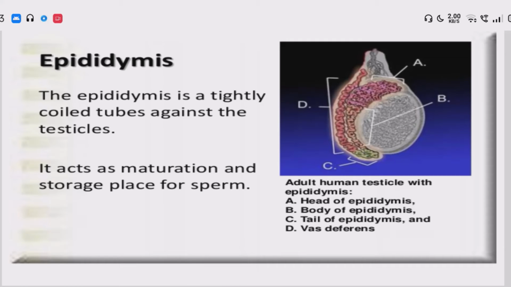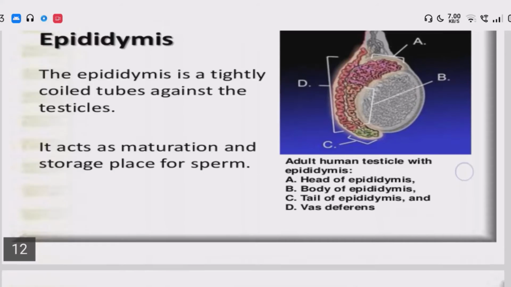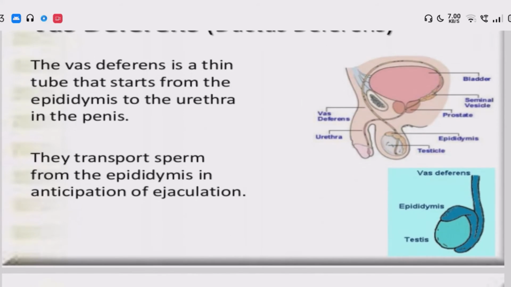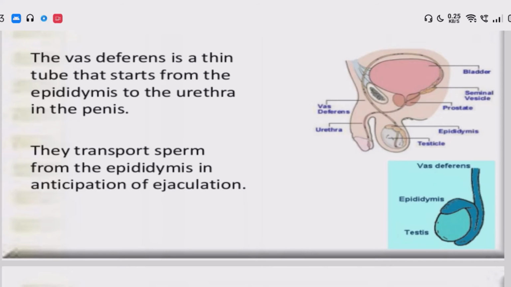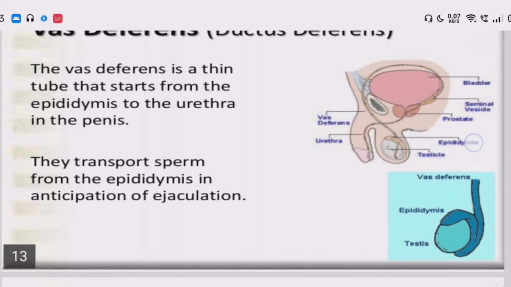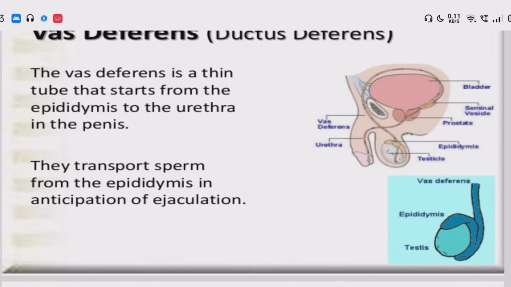And the vas deferens is a thin tube that starts from the epididymis to the urethra in the penis.